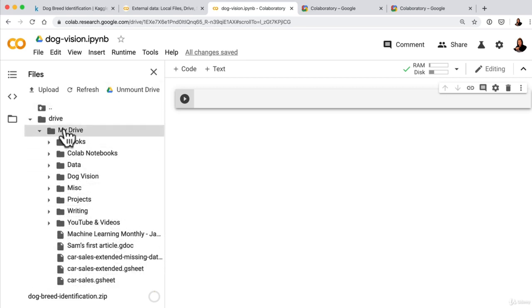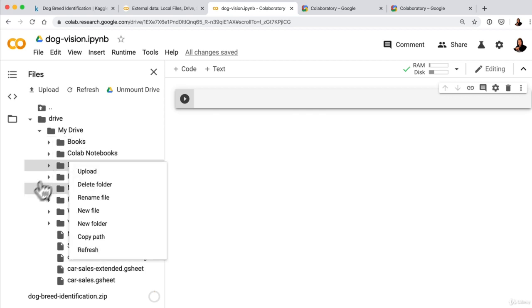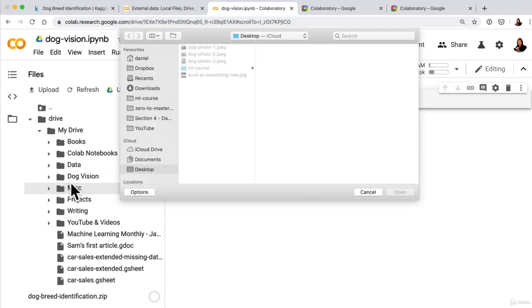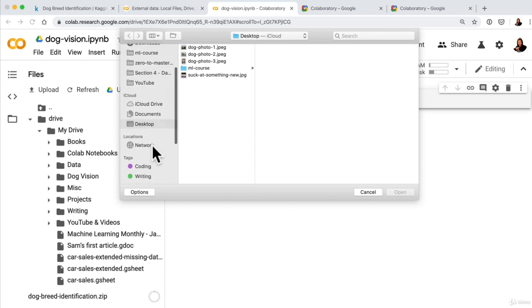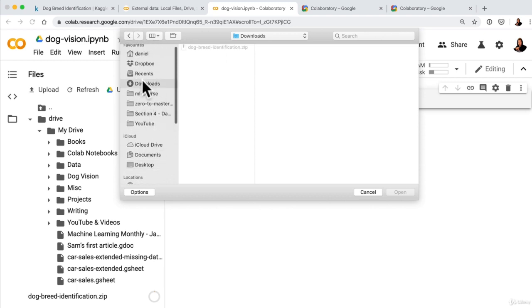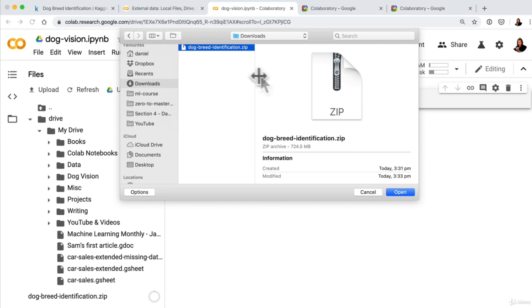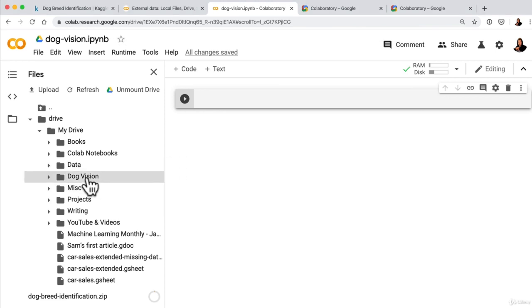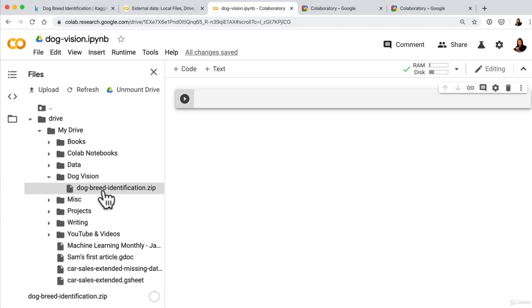So the best way to do it, right click here. Upload. And so let's go upload. And we're going to go into our downloads folder. Click dogreadidentification.zip. Open. Now, this is going to upload it to the correct file. So if we look there, dogreadidentification.zip.